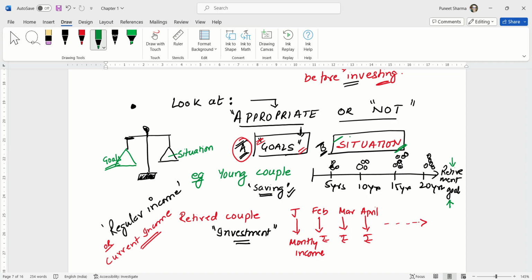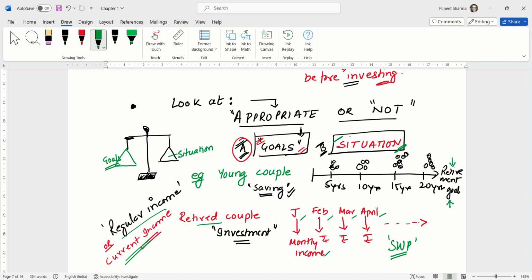But if you're talking of a retired couple, they do not need to save anymore. They are retired and they need regular income every month, in January, in February, in March, in April. They have to live off their savings and investments. So they are looking at current or regular income. If you advise them to invest in an equity mutual fund in one lump sum, you would be nothing but foolhardy. But if you tell them to invest in a debt fund and opt for a systematic withdrawal plan, you would be wise.